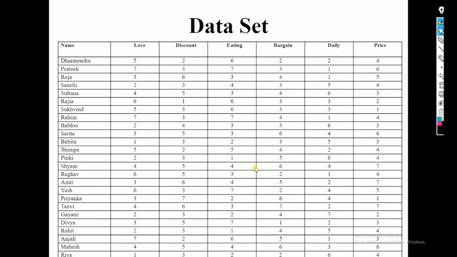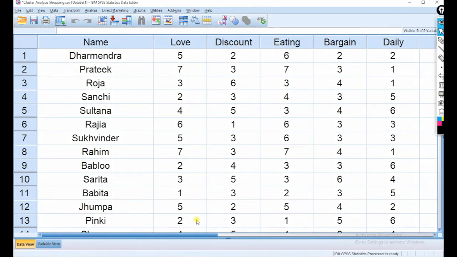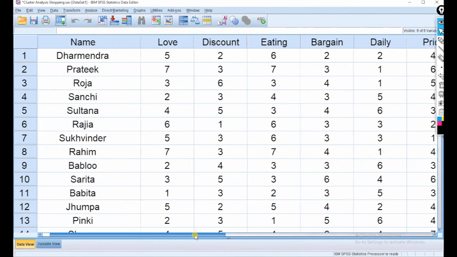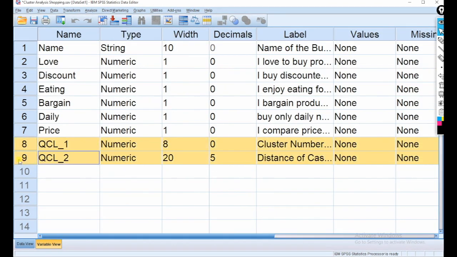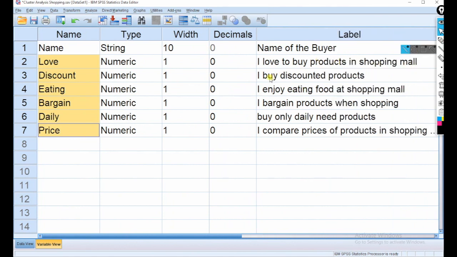Now you can see the data in SPSS. This is the data. The first question, the name of the respondents or participants, is a nominal scale question, and all the 6 questions we have taken here: I love to buy product in shopping mall, I buy discounted product, I enjoy eating food at shopping mall, I bargain products when shopping, buy only daily need products, I compare prices of product in shopping mall.